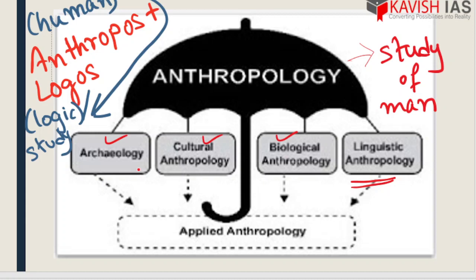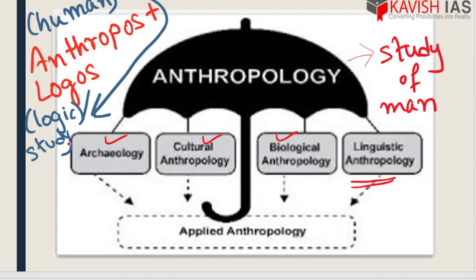So in the biological anthropological part, we discuss how human beings evolved from their ancestral forms. While in cultural or social anthropology, we study how human beings evolved their social behavior, their cultural patterns, their cultural behavior and practices from their ancestral forms.